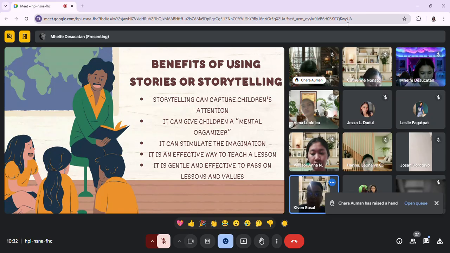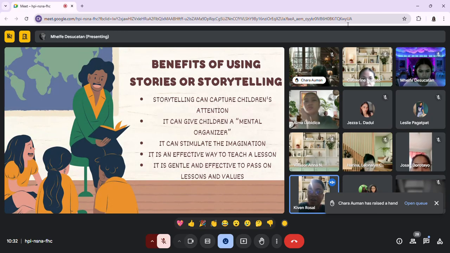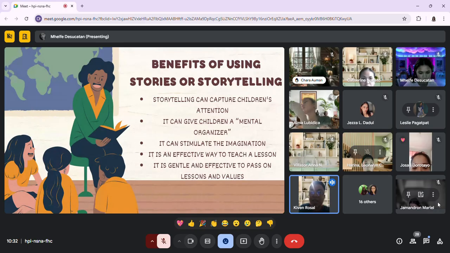For example, the story is about giving people advice or helping people who are in need, so the child can also acquire the lesson of giving to people who are in need.